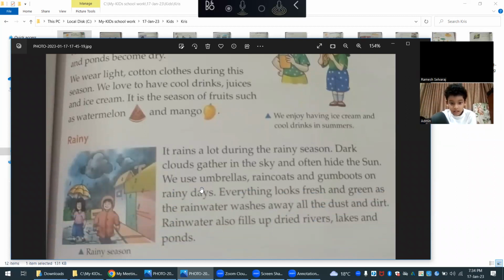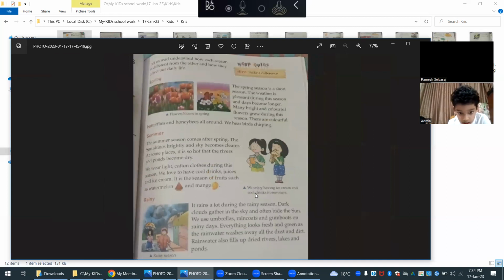Listen, I will read, and then you listen and then answer. It rains a lot during the rainy season. You see dark clouds gather in the sky and often hide the sun also. We use umbrella, raincoat, and gumboots on the rainy days. Everything looks fresh and green as the rainwater washes away all dust and dirt. Rainwater also fills up dry rivers, lakes and ponds.